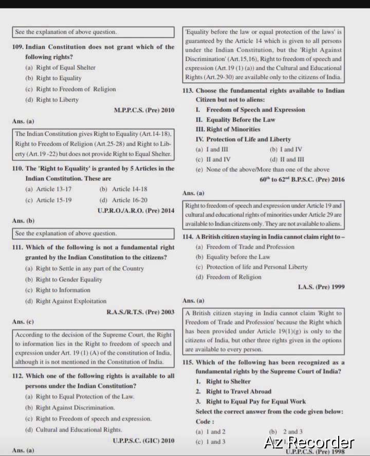Choose the fundamental rights available to Indian citizens but not to aliens: 1. freedom of speech and expression, 2. equality before the law, 3. right of minorities, 4. protection of life and liberty. Options are 1 and 3, 1 and 4, 2 and 4, 2 and 3, none of the above. Option number A is right, 1 and 3.